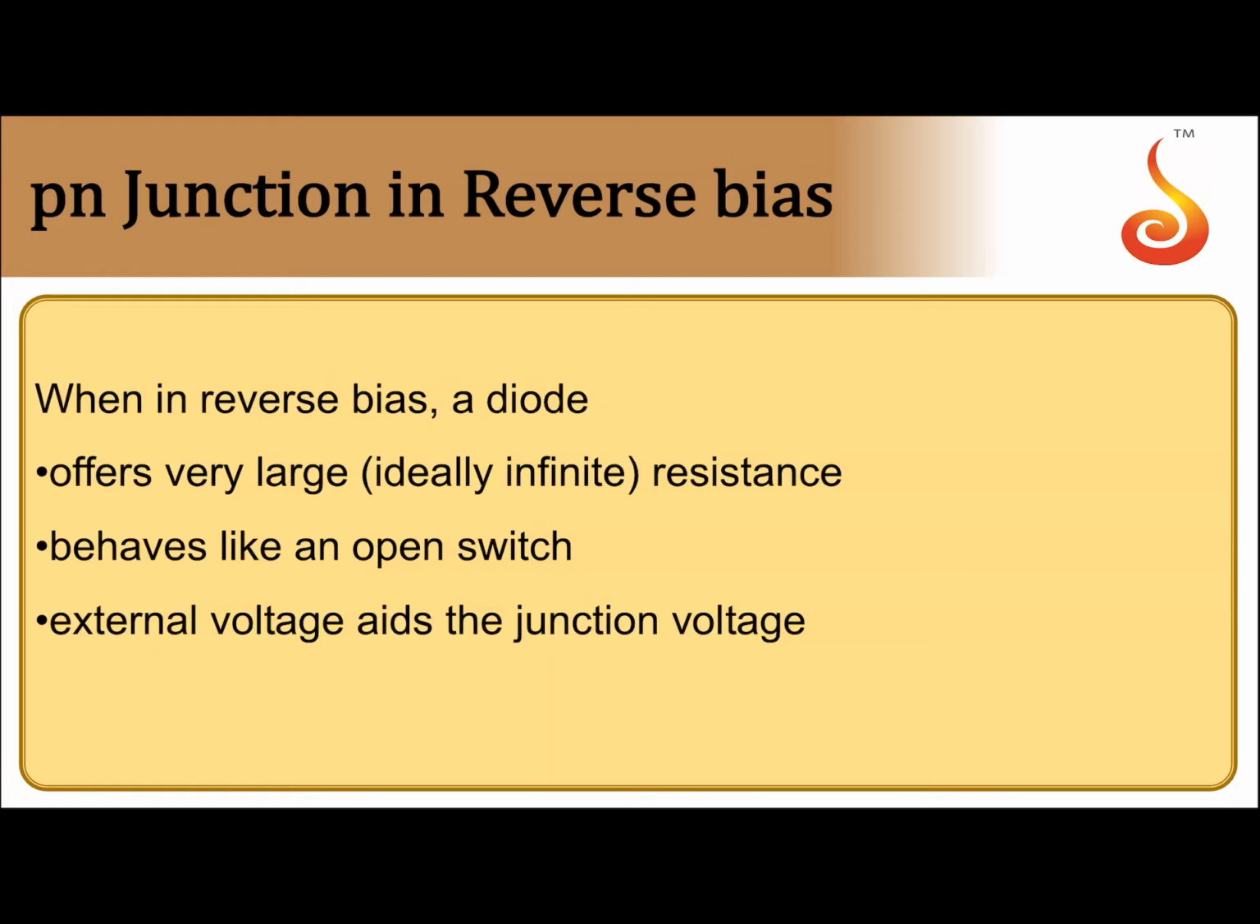So in reverse bias, the diode offers very large resistance, ideally infinite resistance. It behaves like an open switch, and the external voltage aids the junction voltage. That means they add up. Junction voltage and external voltage get added.